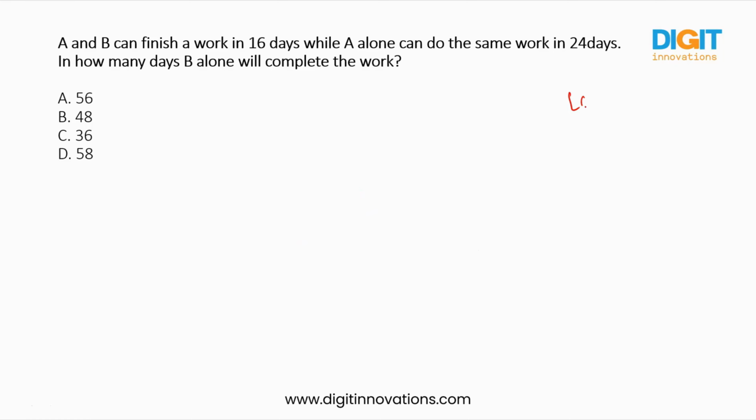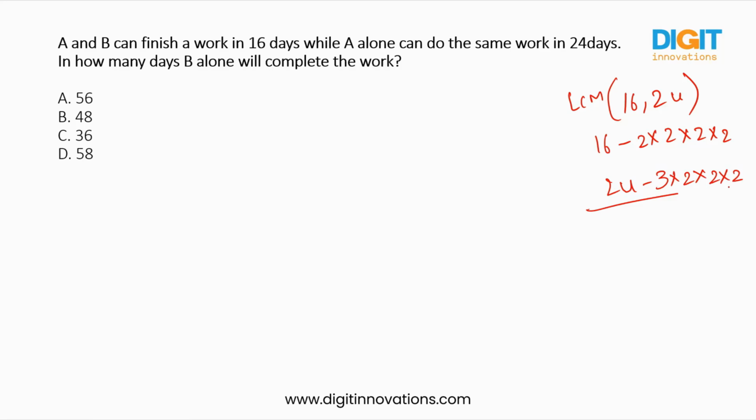As I told you, first you have to find the total work from 16 and 24. 16 is 2 into 2 into 2 into 2, and 24 is 2 into 2 into 2 into 3. So the LCM is 16 into 3, which is 48 units. The total work is 48 units.